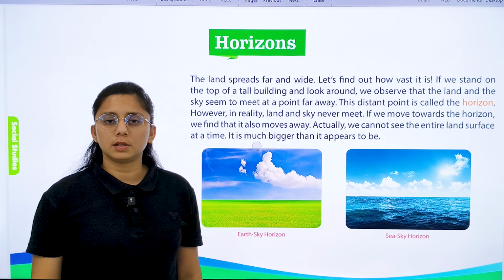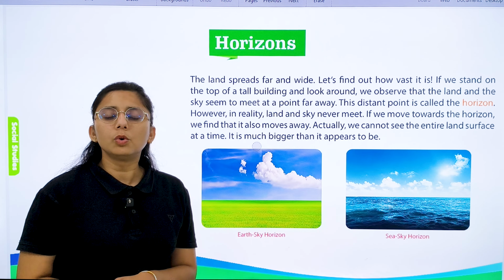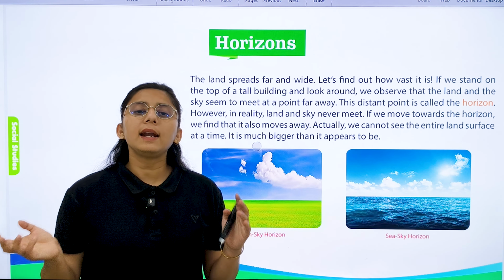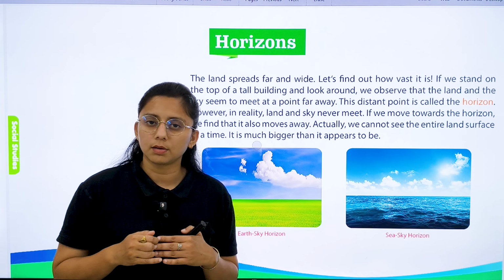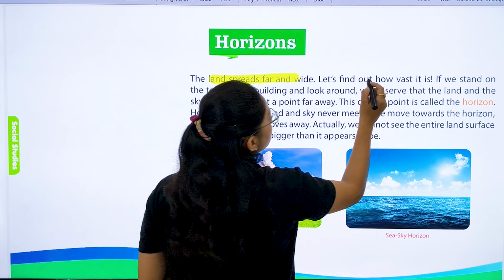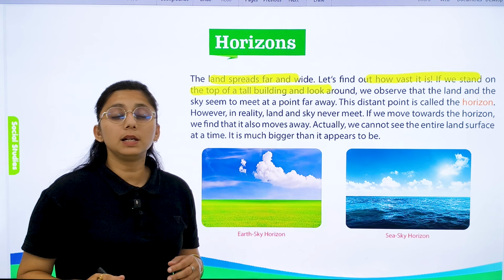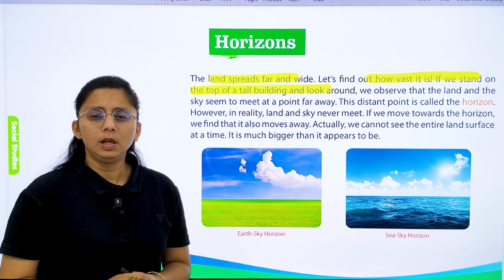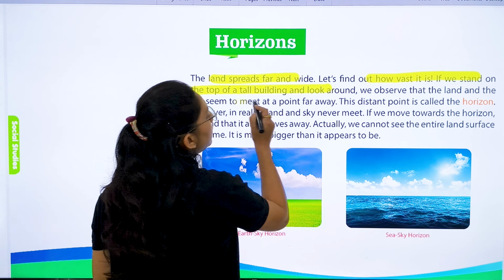Then we have the horizon. Many times when you are going on the road or on a trip anywhere, you see that the land and the sky are meeting, and that meeting point is known as the horizon, right? The land spreads far and wide, so let's find out how vast it is. If we stand on the top of a tall building and look around, what do we observe?